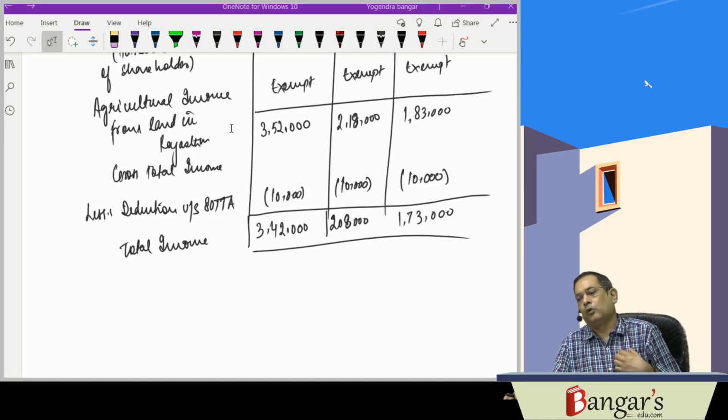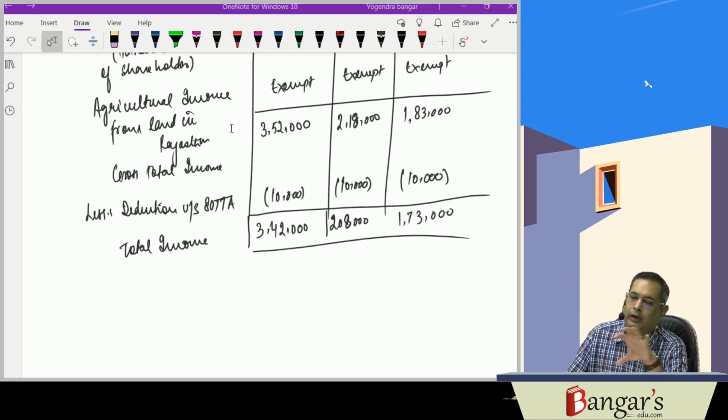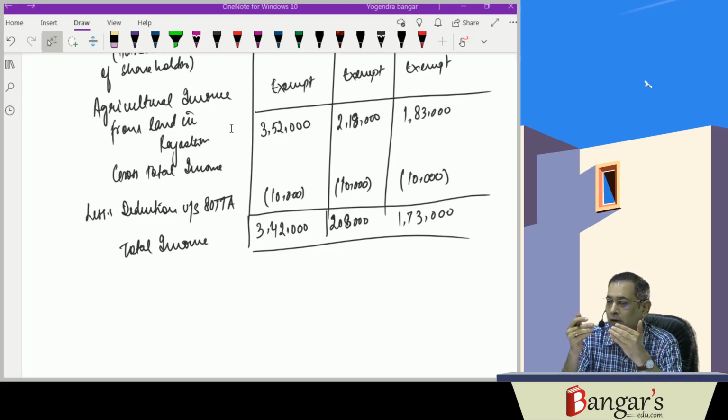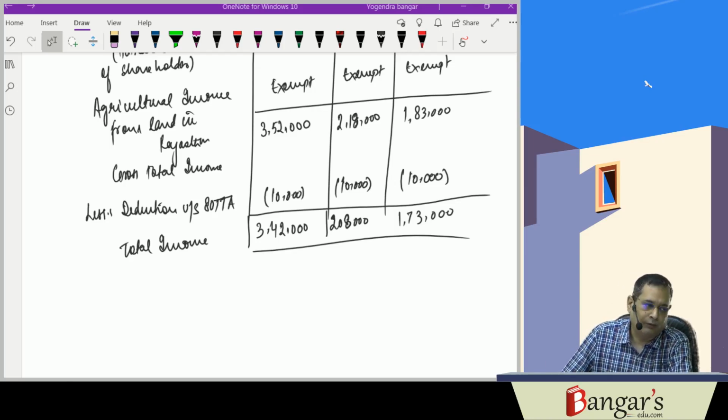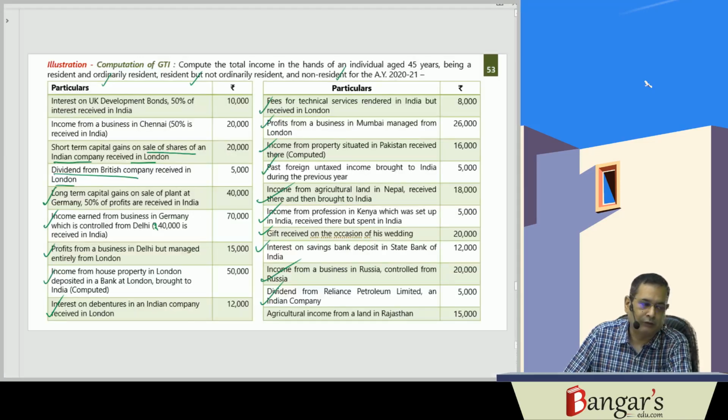So this was one comprehensive question which was covering the entire scope of incidence. As you are aware, in case of a resident, income which is received in India, deemed to be received in India, accrues in India, deemed to accrue or arise in India, or received and accrued outside India is also taxable. His global income is taxable. In case of NOR and NR, income which accrues and arises outside India and is received outside India is not taxable. However, in case of NOR, the same is taxable if it is from business controlled from India or profession which is set up in India. So we have discussed this comprehensive question. We will be discussing other questions now also.